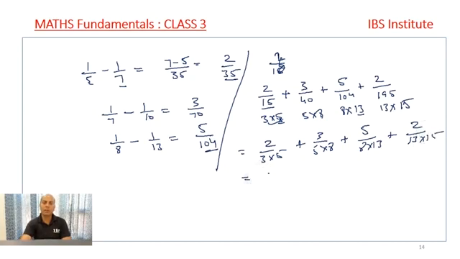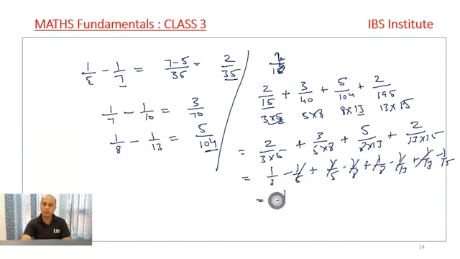So in this case, what I can write is 1 by 3 minus 1 upon 5 plus 1 upon 5 minus 1 upon 8 plus 1 upon 8 minus 1 upon 13 plus 1 upon 13 minus 1 upon 15. So this gets cancelled, this gets cancelled, this gets cancelled. So what I'm left with is 1 upon 3 minus 1 upon 15.